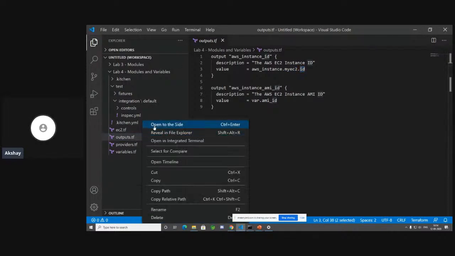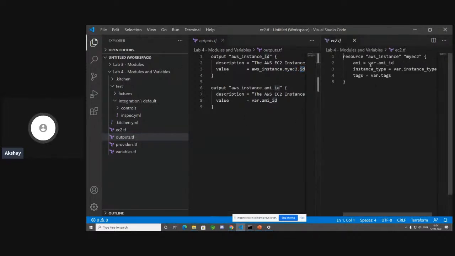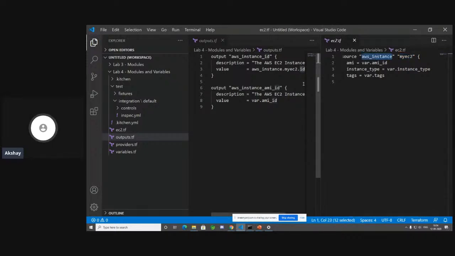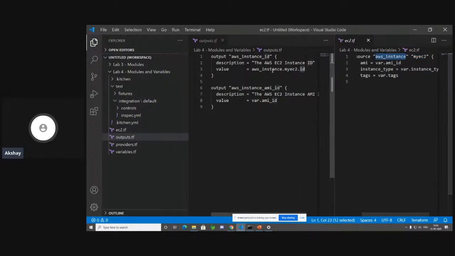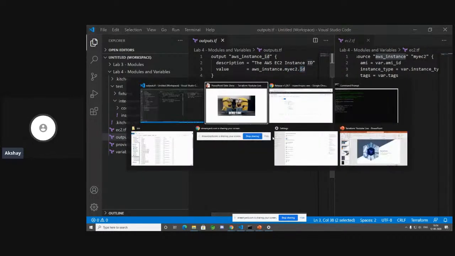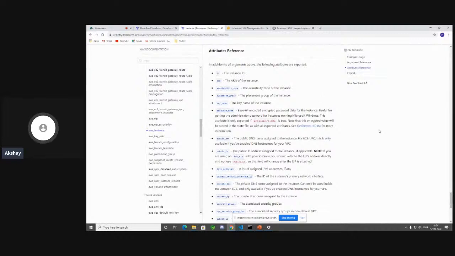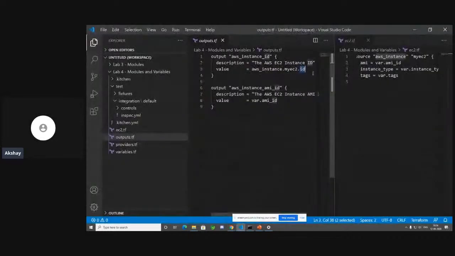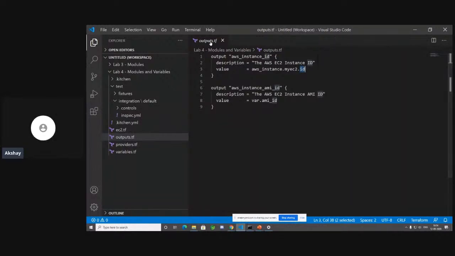So let's open up ec2.tf on the side. So this is the ec2.tf. We have the AMI ID as var.ami_id. We have the instance type as var.instance_type, the tags as var.tags. And then you can see over here, the resource name is myec2, the resource type is aws_instance, and we are referring to it as aws_instance.myec2 dot the attribute value of id. So how do you find out that that's the attribute value? Go back to your Terraform documentation, and the id is nothing but your instance ID. Pretty cool, right? So now we have all of our code ready, set to go.